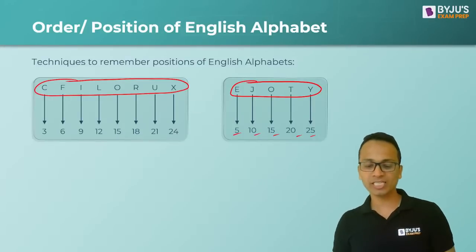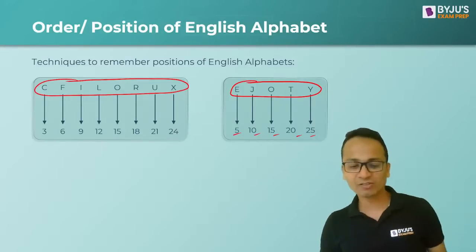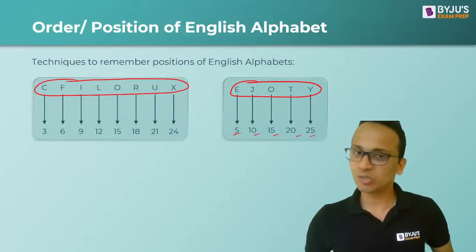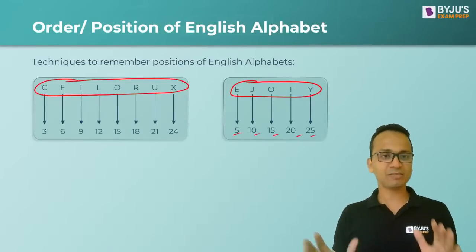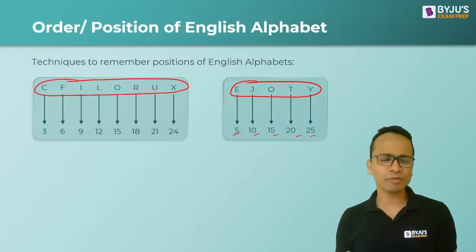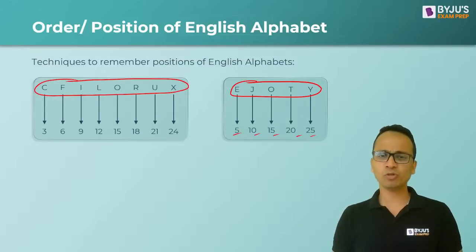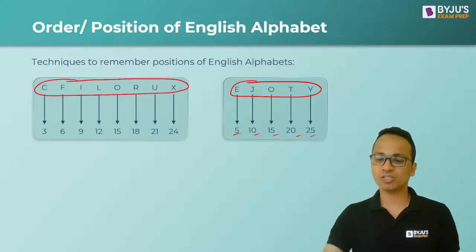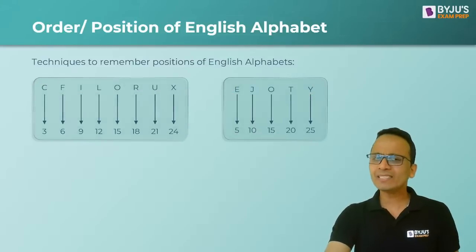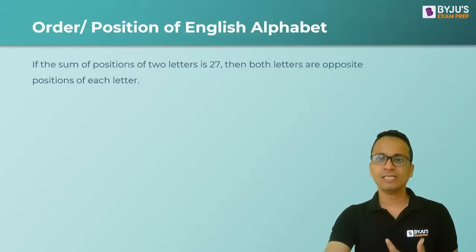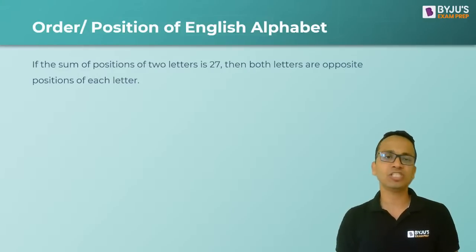Yes, Swagat, EJOTY is the best. So I have it for you on the screen. So I understand EJOTY is the best, but there are some other ways of remembering these. So it's totally up to you, but the end result should be you should remember all these number equivalents of alphabets.